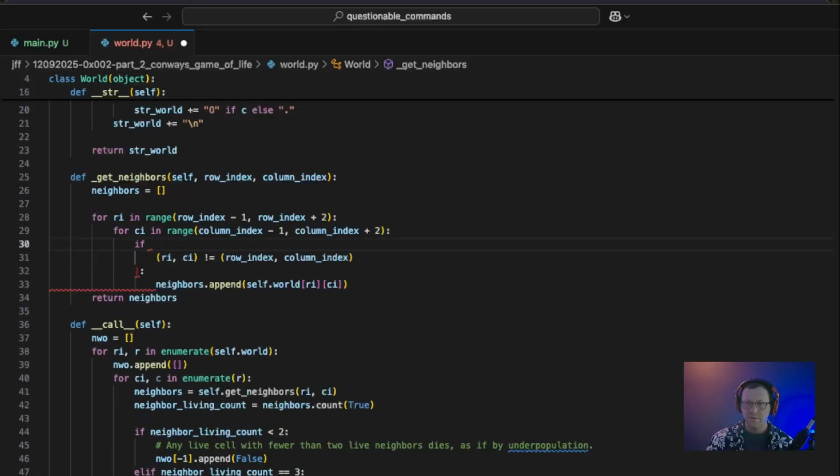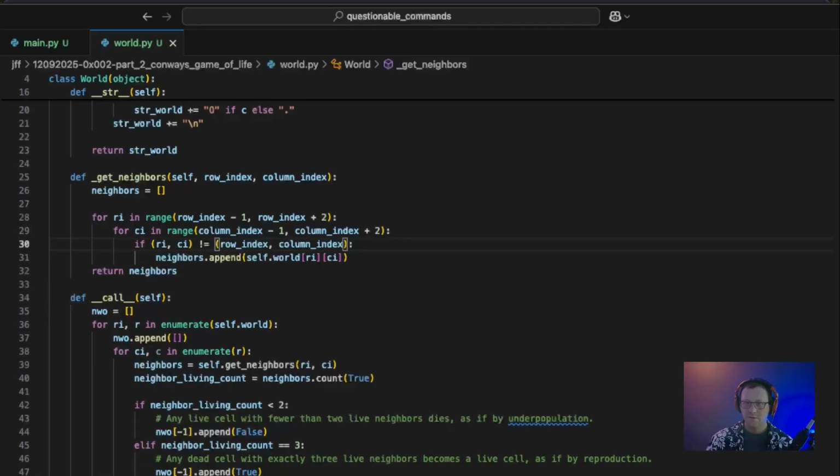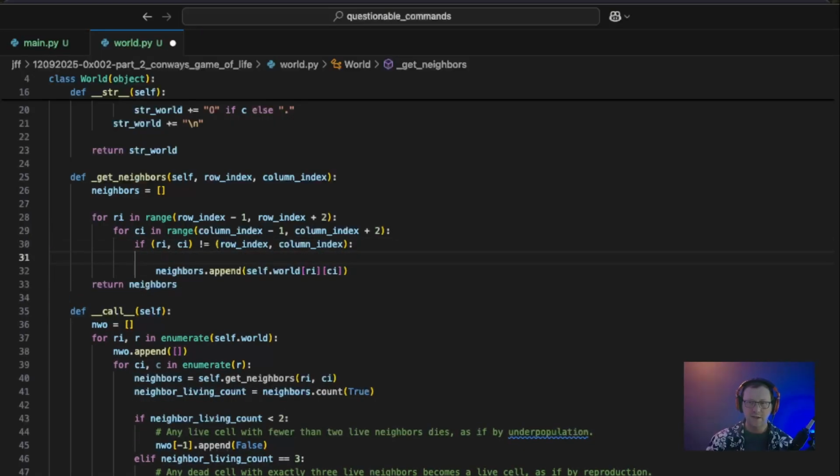So we're going to keep that part. And if I've thought about this correctly, instead we are going to use modulo to set our row and column values. So effectively, if we're going out of bounds, the modulo should get us back to the beginning or end of our row or column.